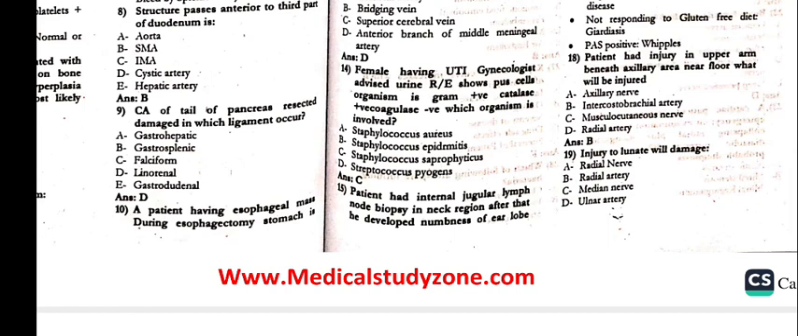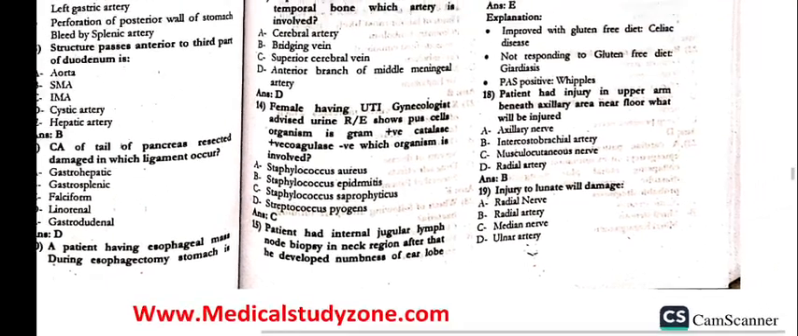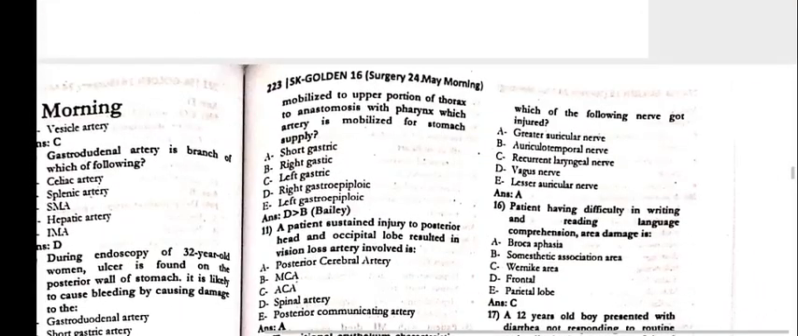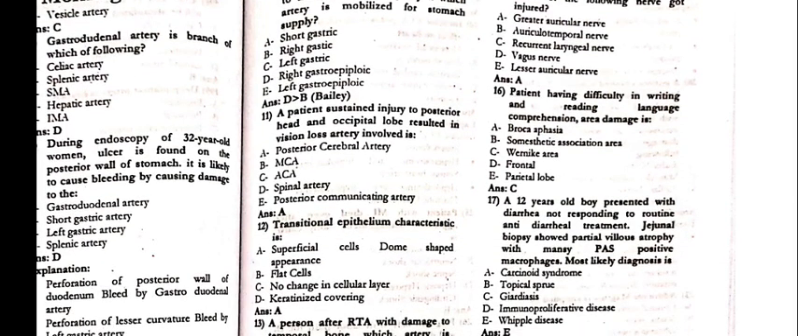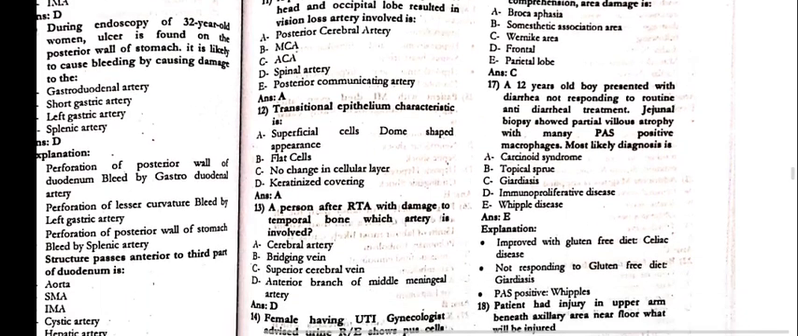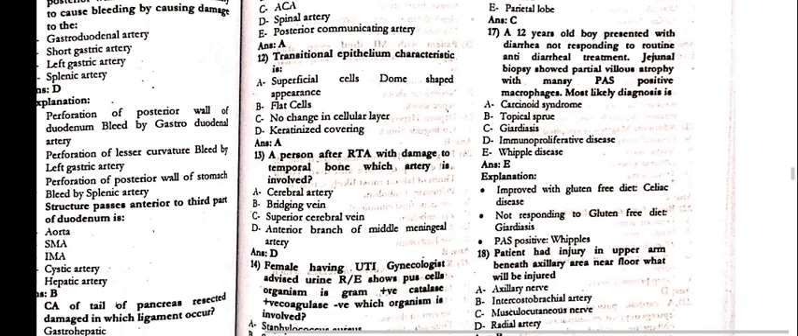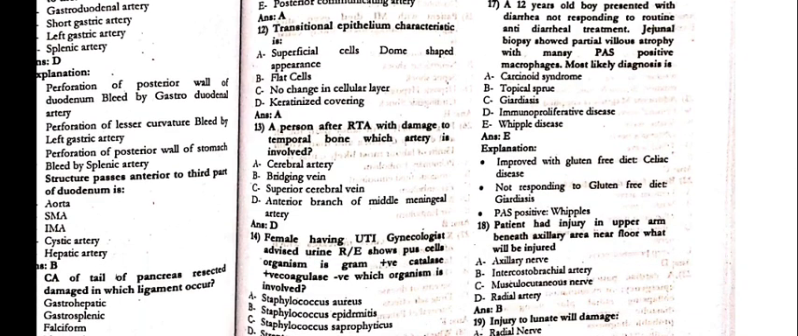15: A patient had an internal jugular lymph node biopsy in the neck region. After that he developed numbness of the ear lobe. Which nerve got injured? That is the greater auricular nerve. 16: A patient having difficulty in writing, reading and language comprehension, the area damaged is Wernicke's area. 17: A 12-year-old boy presented with diarrhea not responding to routine anti-diarrheal treatment. Jejunal biopsy shows partial villus atrophy with many PAS positive macrophages. Most likely diagnosis is Whipple disease.